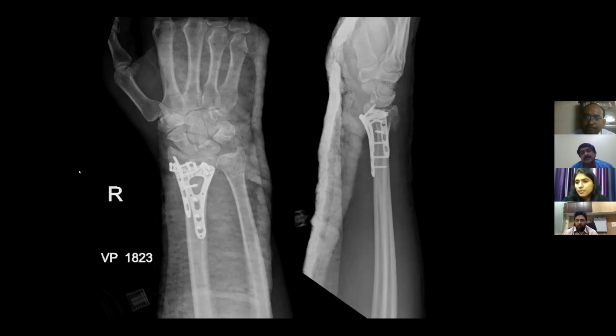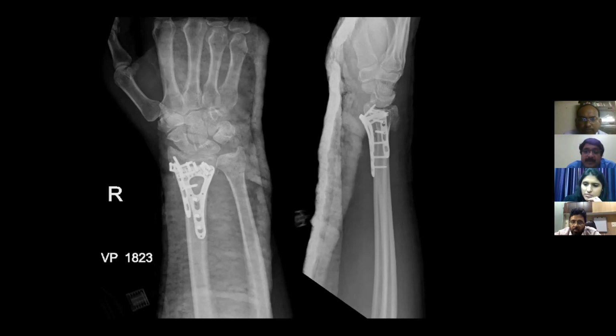Anything else we want to discuss? Prerna, you want to say something? If this patient had marked osteopenia, would your approach have changed? No, with osteopenia, stability of the construct is important because implants don't hold well. That is why we use a locking plate.